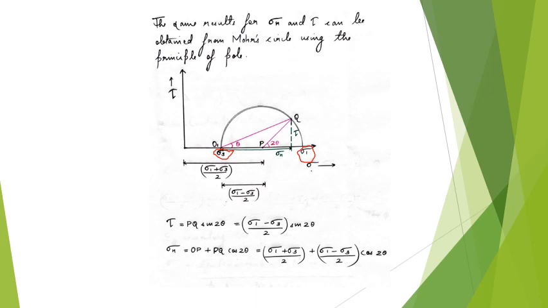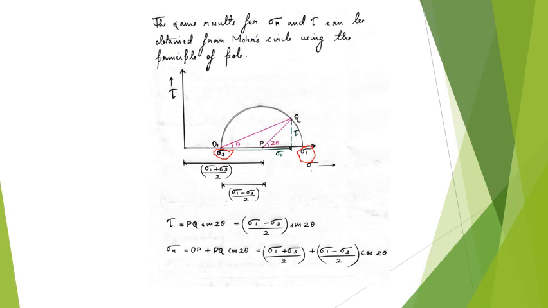When a line is drawn through the pole at an angle theta, it will intersect the Mohr circle at a point. Here we have drawn through O1 at an angle theta, and it intersects the Mohr circle at Q. So the y ordinate becomes tau and the x ordinate becomes sigma n.